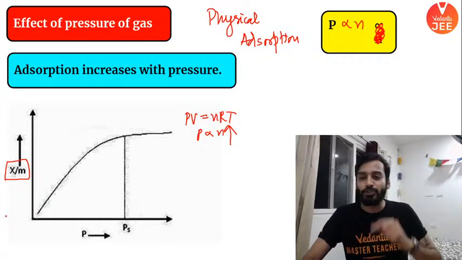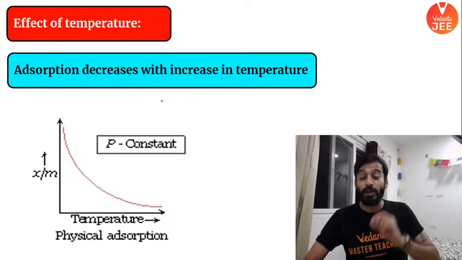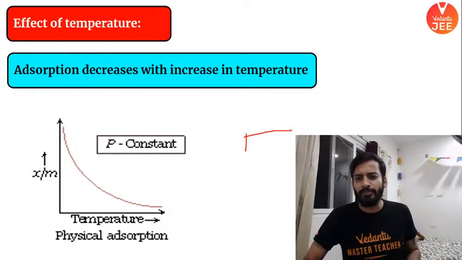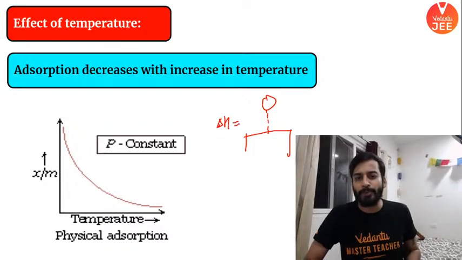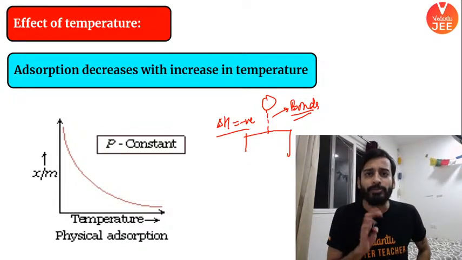Understood? Next one is effect of temperature. Pay full attention. Beta, did I tell you in physical adsorption, temporary bonds are formed? Temporary bonds are formed, right? Some bonds are formed which are temporary, right? But beta, bonds are formed nevertheless.